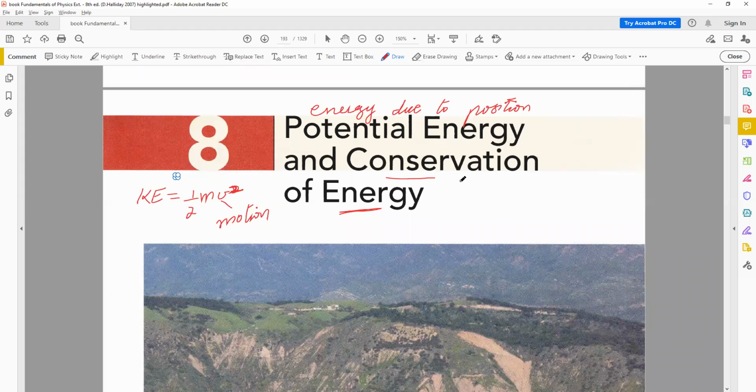For example, if we look at the example of a dam, you have a height and water is falling from a height. At a height, the position is higher, and therefore you have potential energy. As water falls down, it gains velocity, and this potential energy changes into kinetic energy.